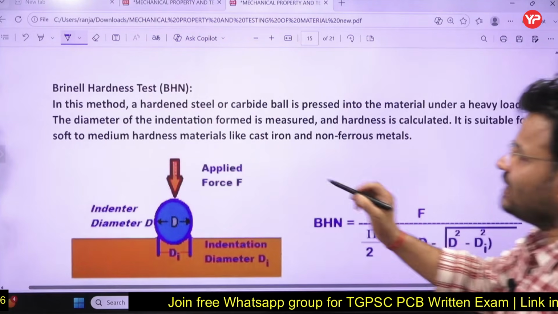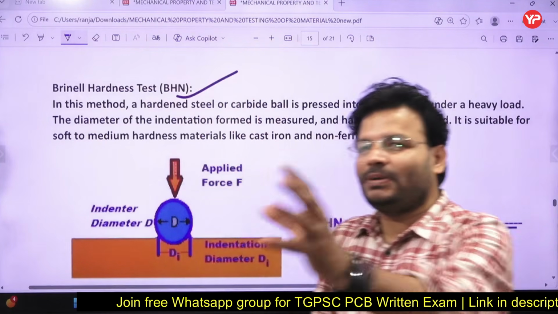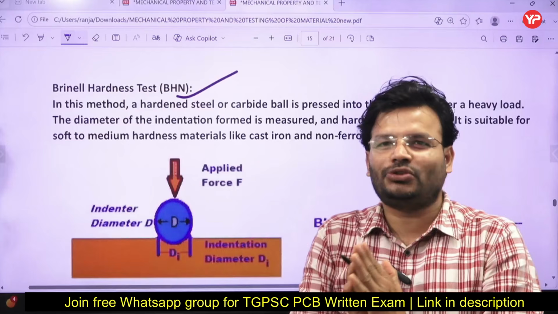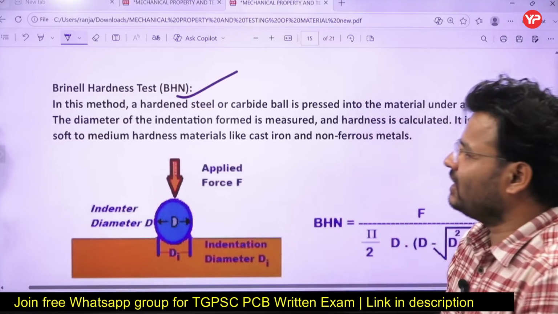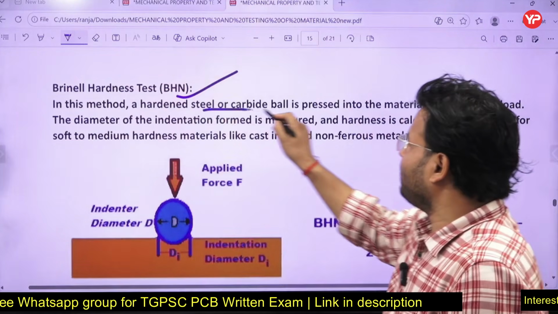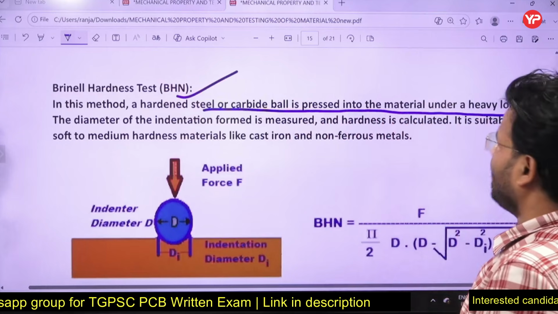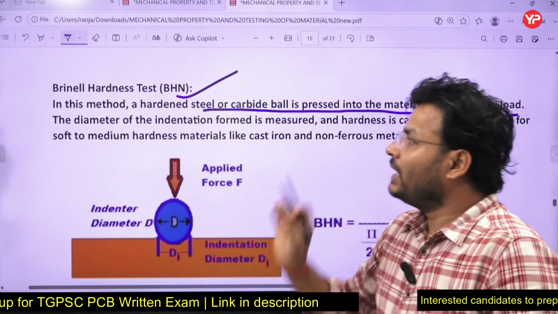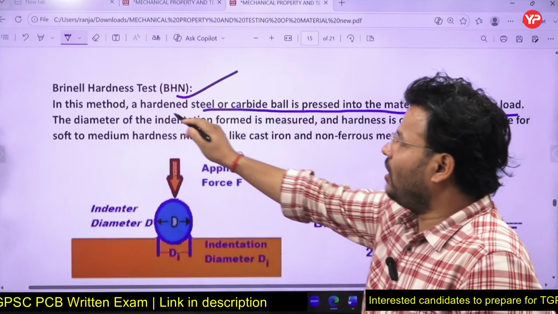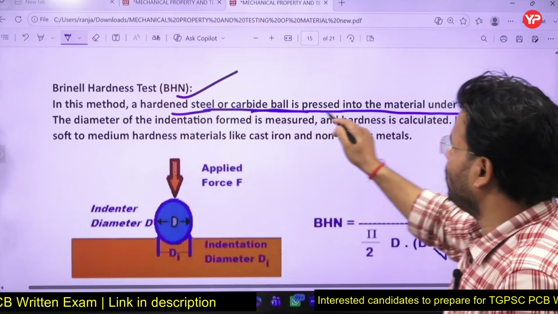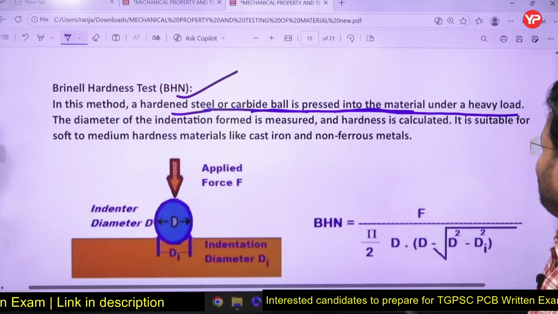So first here we can see the Brinell hardness test. Just keep in mind, the Brinell hardness test basically measures the hardness of the material. In this method, a hardened steel or carbide ball is pressed into the material under a heavy load. Only these things you have to keep in mind. In the Brinell hardness test, a hardened steel or carbide ball is pressed into the material under the heavy load.